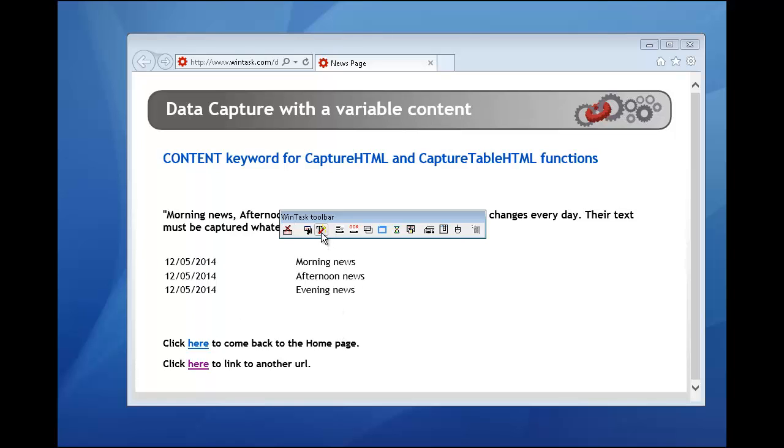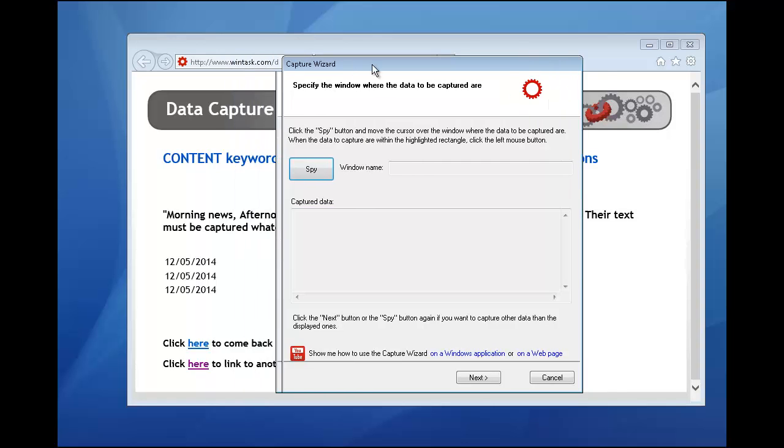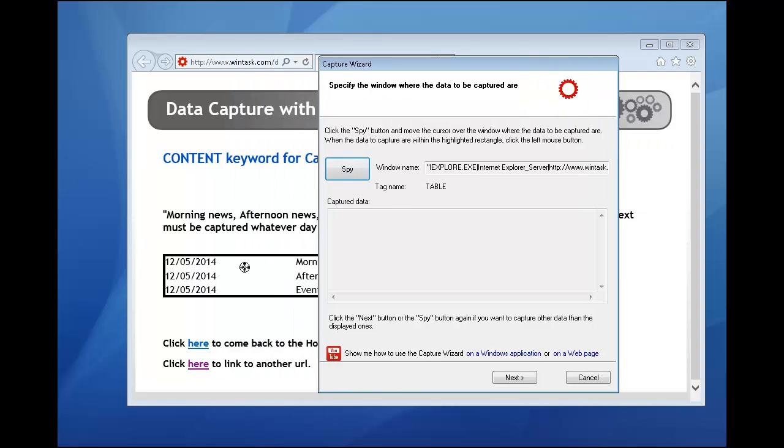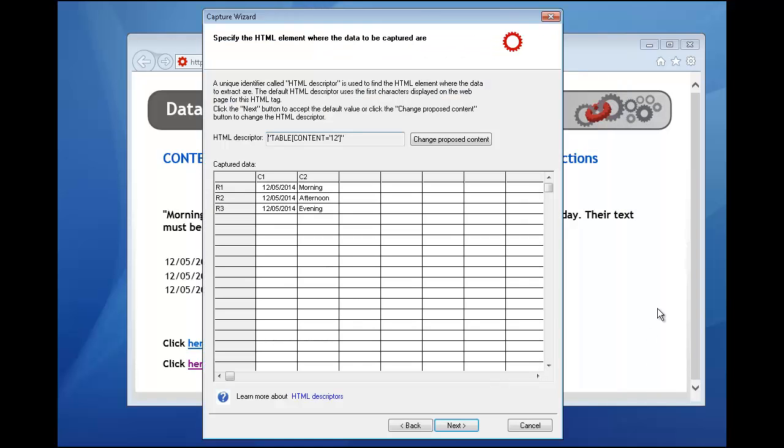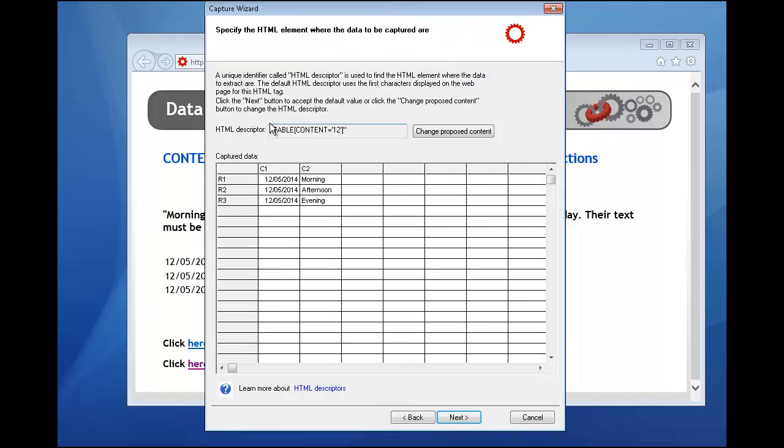So I invoke the capture wizard. I click spy to spy the table. Click next. The table is referred with this number as it can change from one day to another. I click Change Proposed Content to take a text from the table which won't change every day.